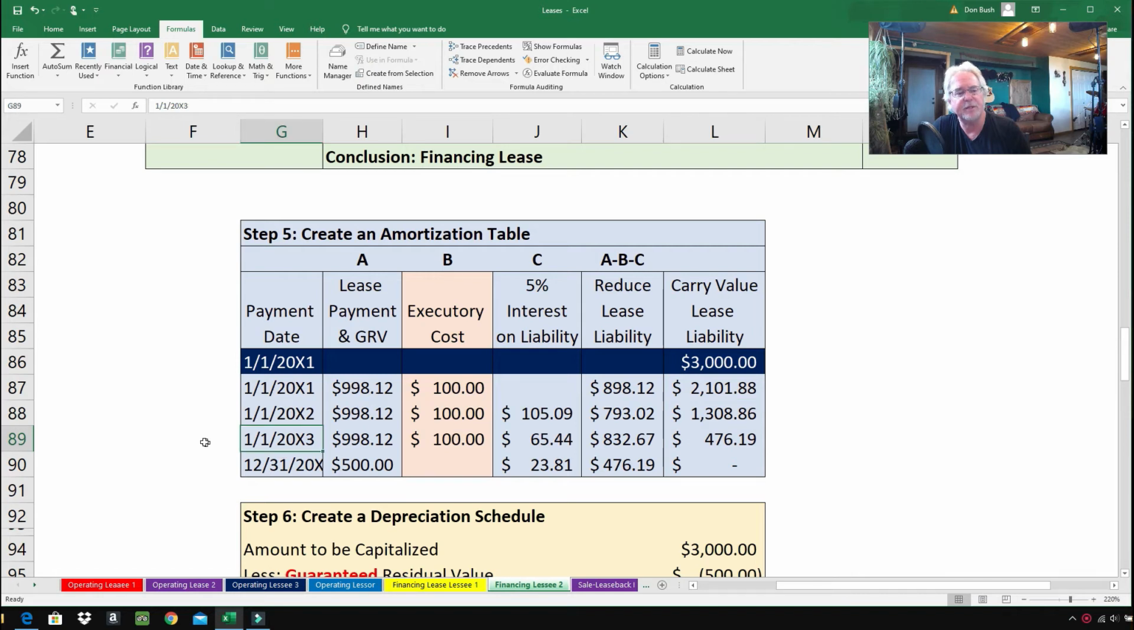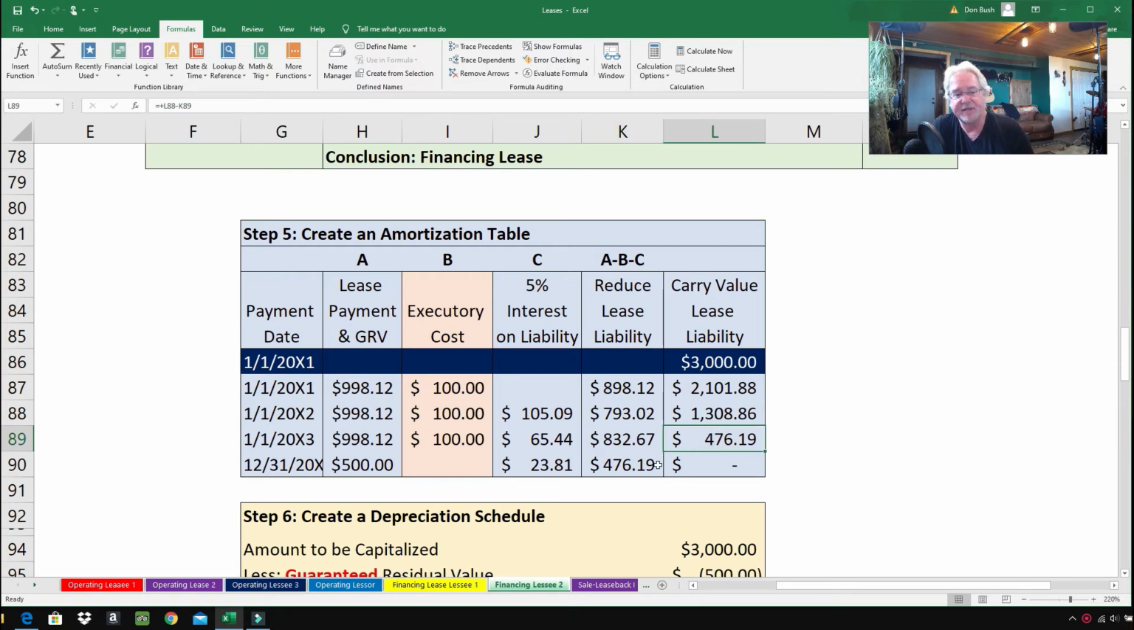Well, the beginning of the third year is the exact same thing. It's the exact same process. $998.12 is the payment, $100 is the executory cost, $65.44 is the interest, that's 5% times the previous balance. To reduce the lease liability, all you do is take the payment, minus executory and interest, and that's how much you're going to reduce the liability. And you end up with $476.19. How'd you get that? Well, 1,308.86 minus 832.67 is 476.19.